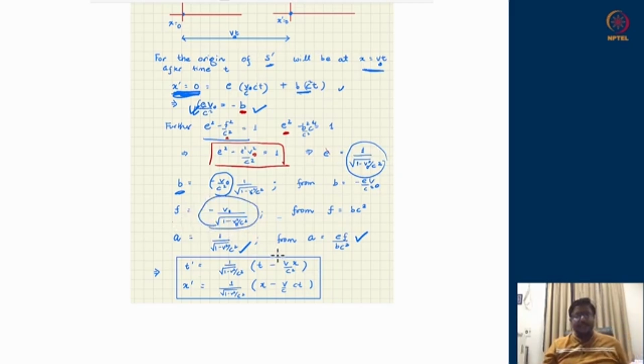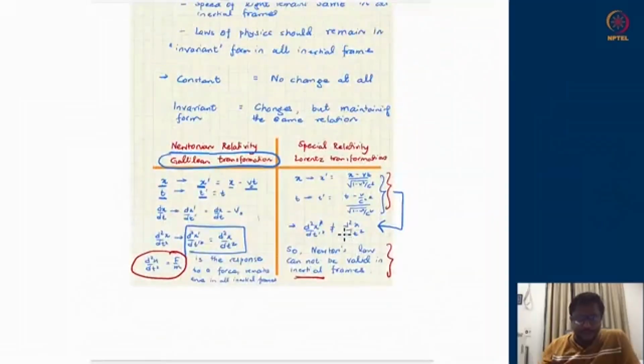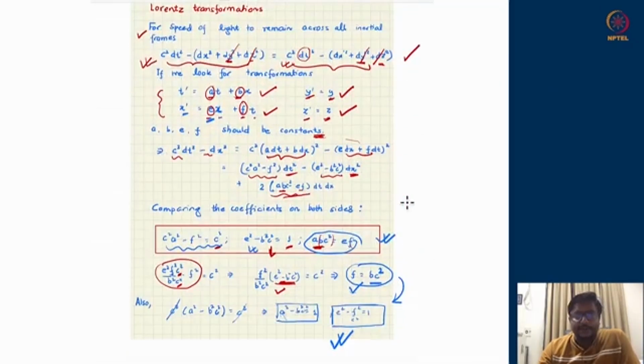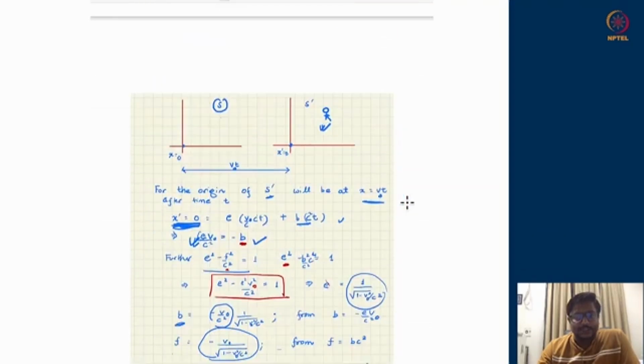So I get a transformation which initially I wrote down as at plus bx and then ex plus ft. This expression ultimately gives rise to the Lorentz transformation. So the Lorentz transformation which we wrote down earlier as a proposal is now derived as a result of the demand of constancy of the speed of light.